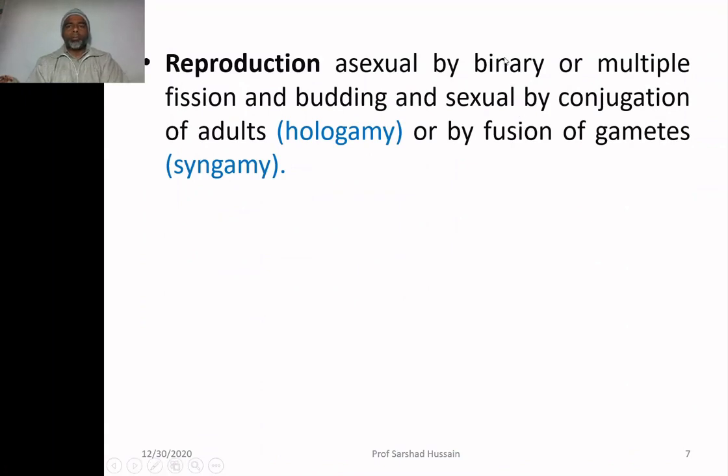Reproduction is asexual by binary or multiple fission. Binary fission means the cell divides into two, and multiple fission means the cell divides into many cells at a time. Or sometimes a bud may arise, separate, and develop into a new individual. Sexual reproduction is by conjugation of adults. The sexual mode of reproduction is by means of conjugation. The conjugation of adults is called hologamy, and sometimes there is fusion of gametes, which is called syngamy.